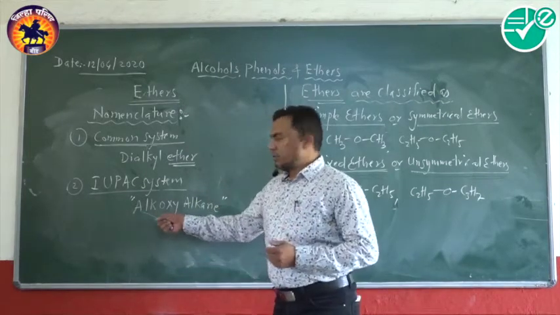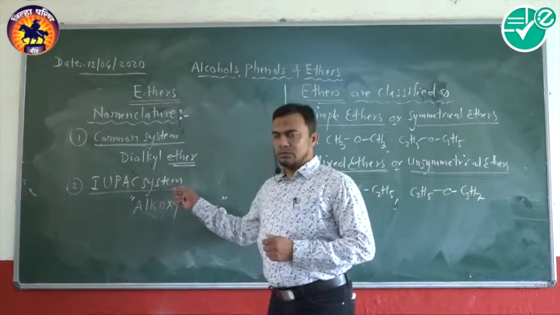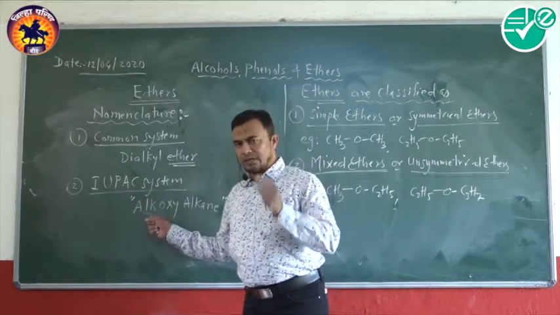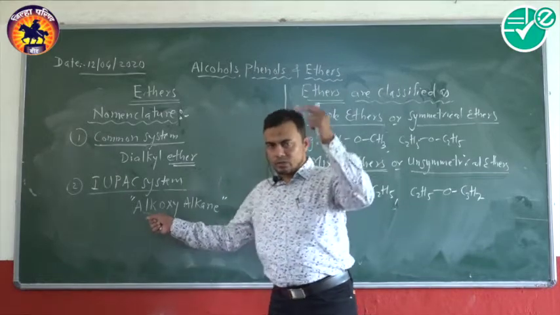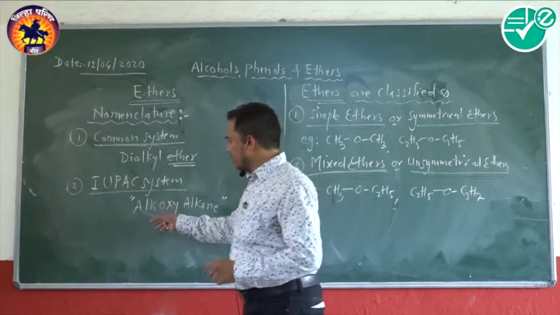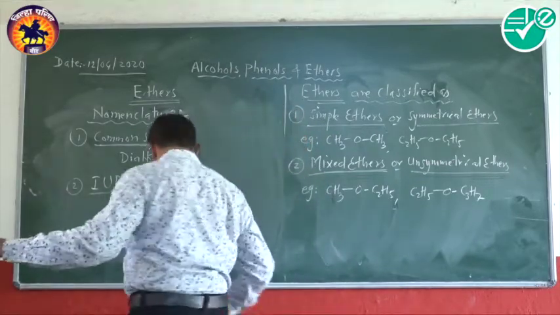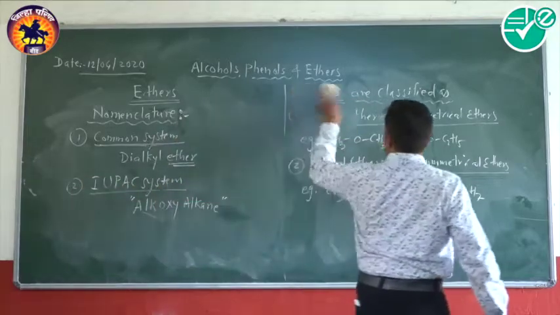In the IUPAC system, the naming is given as alkoxyalkane and the rest of the rules are followed as for the previous organic compounds.